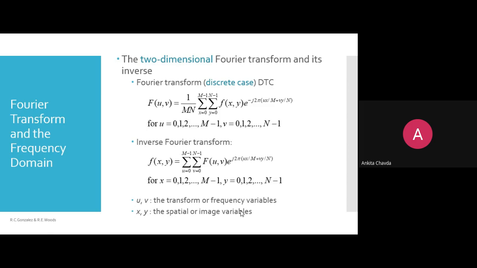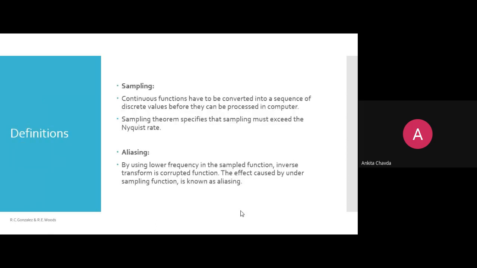Fine, done. Okay. Now the next few definitions that you need to remember. First one is sampling. Now what do you mean by sampling in the frequency term? The continuous functions have to be converted into a sequence of discrete values before they can be processed in the computer. That is what sampling is, right?